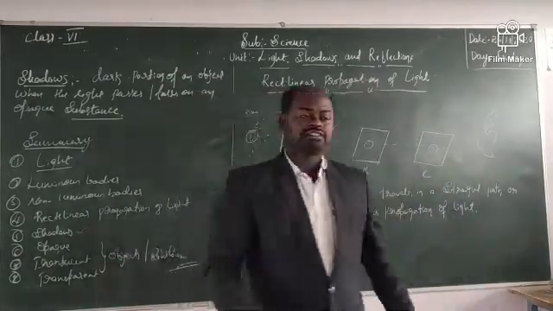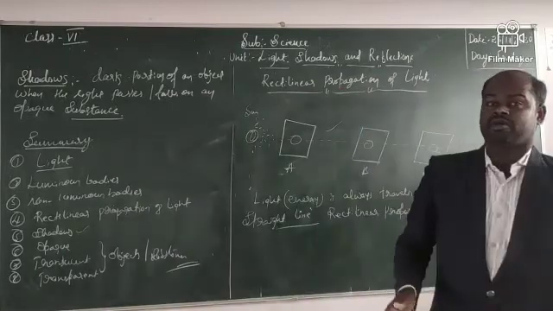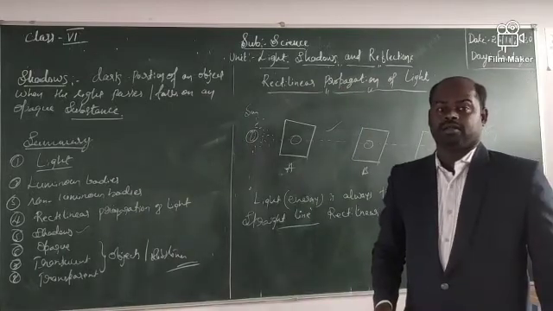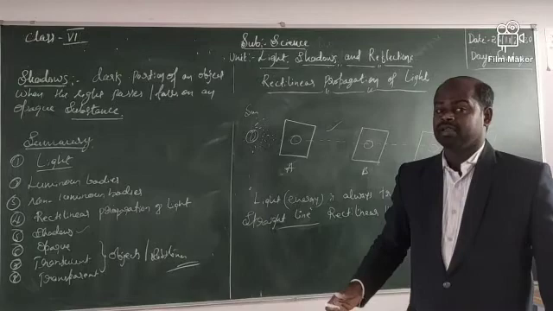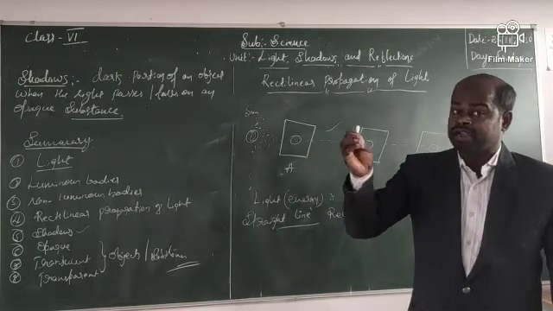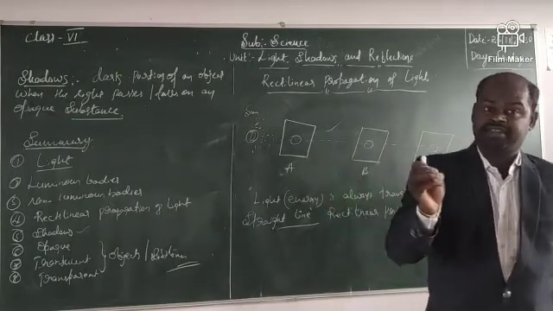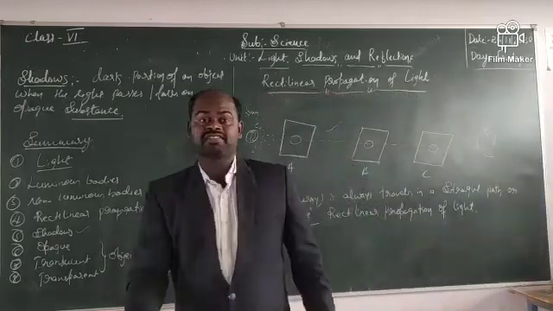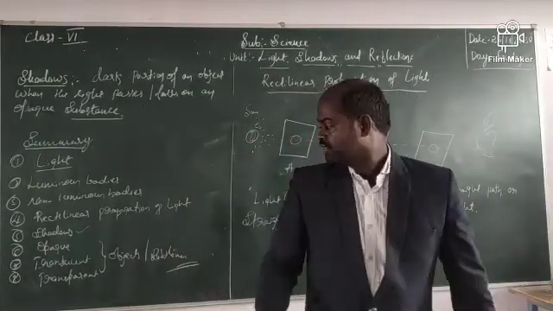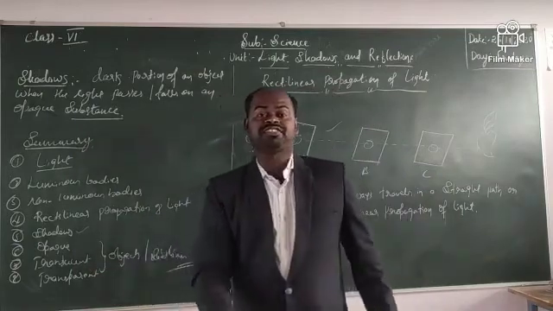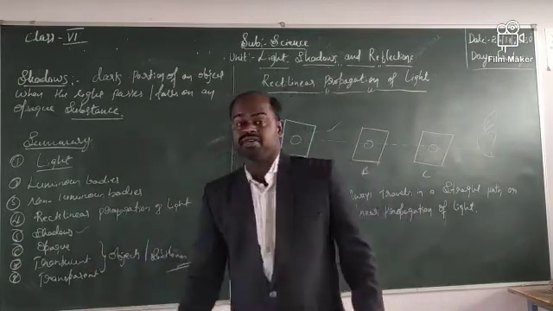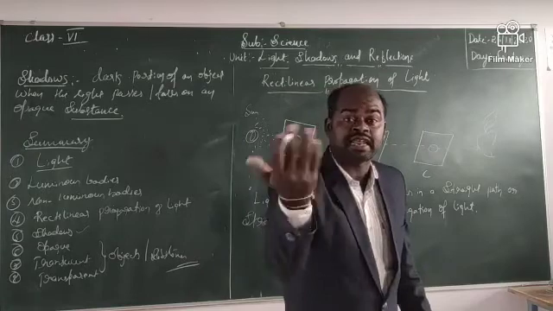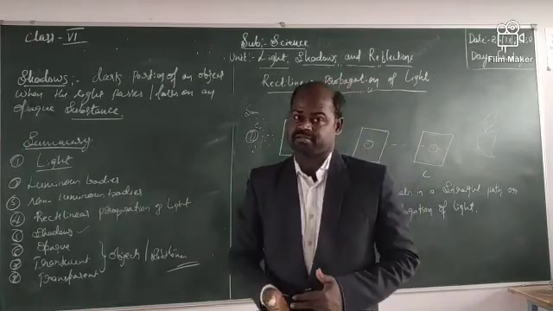And shadows. Shadows means the darkest region formed when the light rays or light energy fall on an opaque substance. Opaque means we cannot see any object. Translucent, we can see the objects partially, and transparent means we can see the objects clearly. That is called transparency.